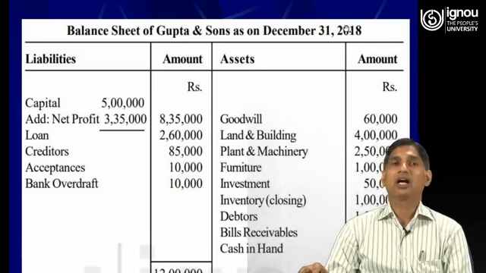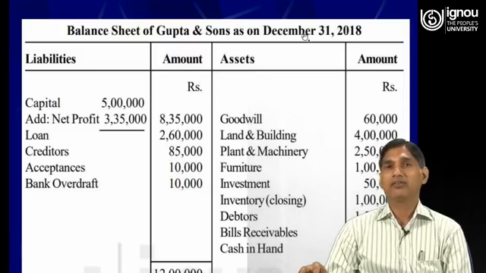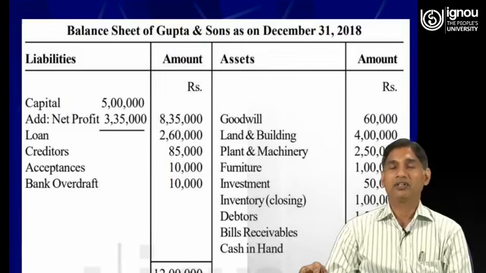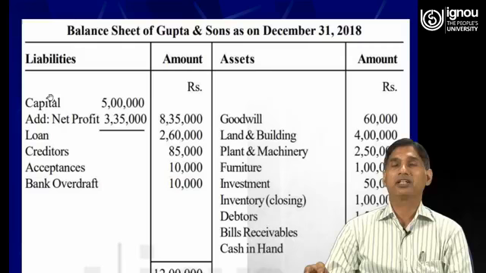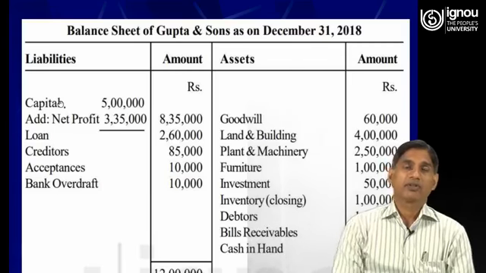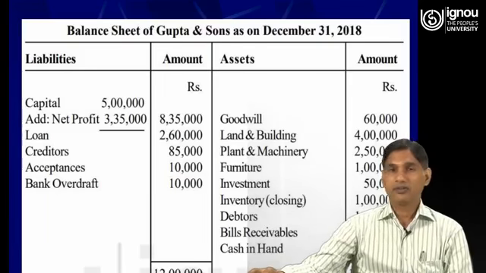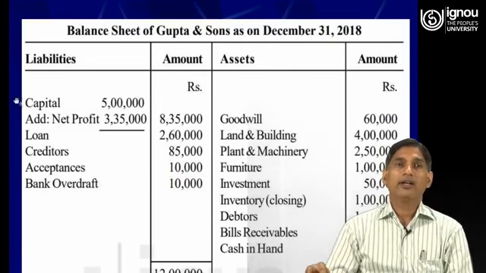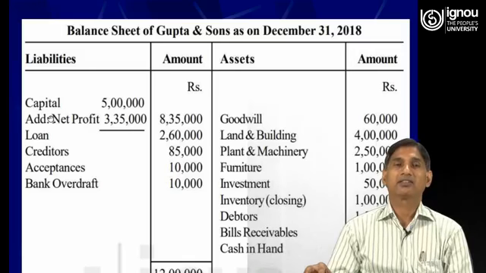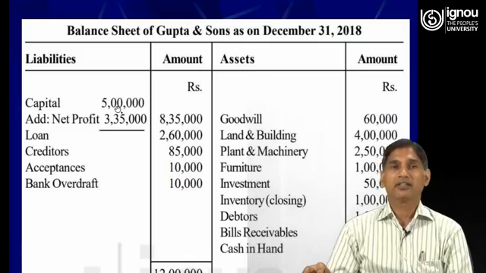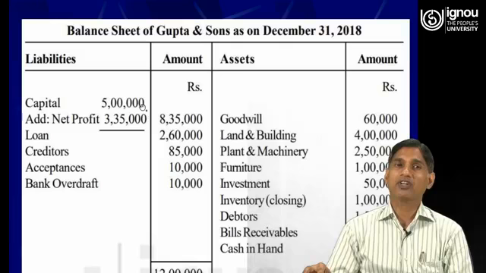So let us see how the balance sheet is prepared with the help of the information given in the trial balance. So first of all, let us discuss the liabilities side of the balance sheet. So well friends, when we talk about the liabilities side of the balance sheet, capital. So capital has been provided in the credit side of the trial balance, rupees 5 lakh.